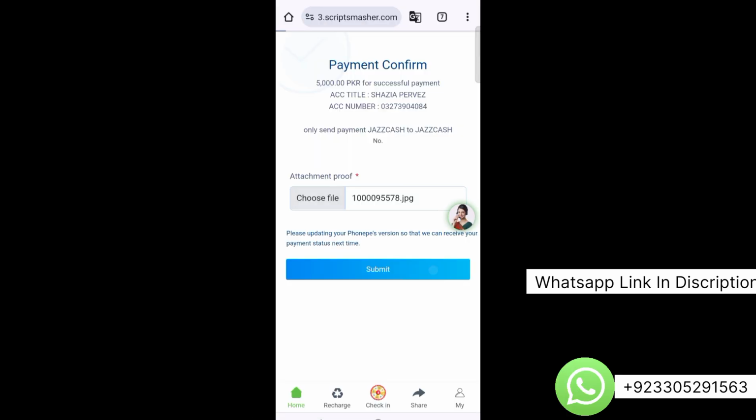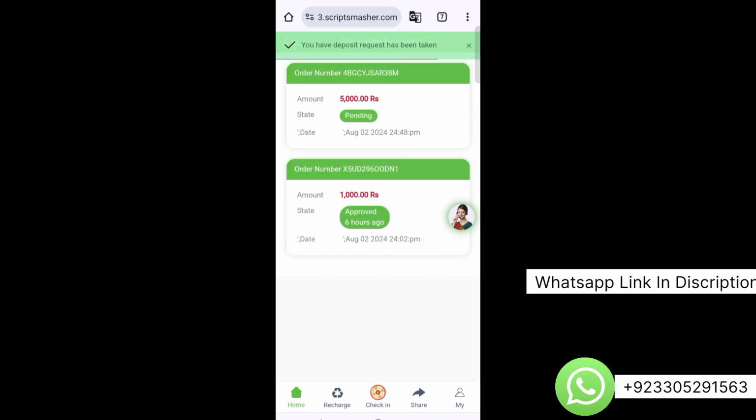So after choosing the file, just click on submit and it will submit your deposit request, and then the admin will approve it. So here you can see that your deposit request has been sent successfully. Now it is showing that your request is pending. And viewers, you can see your existing deposits as well over here in the log section.